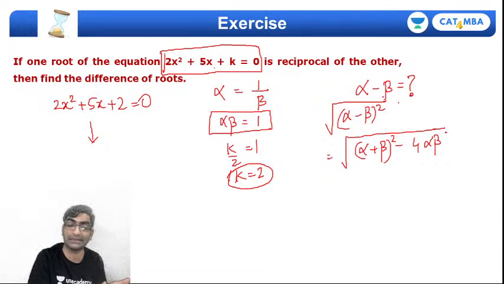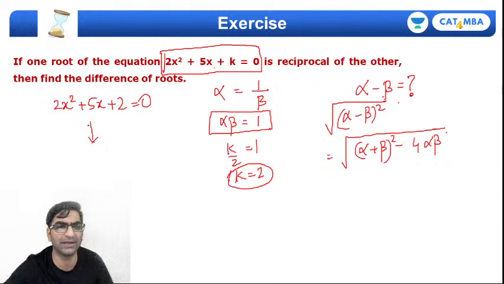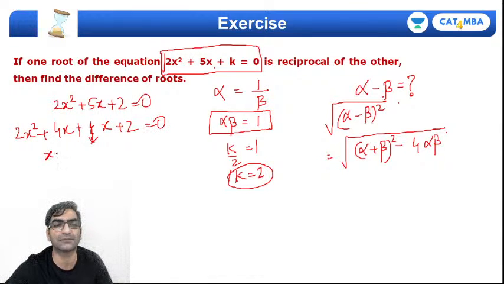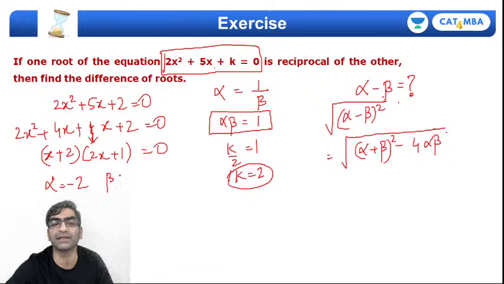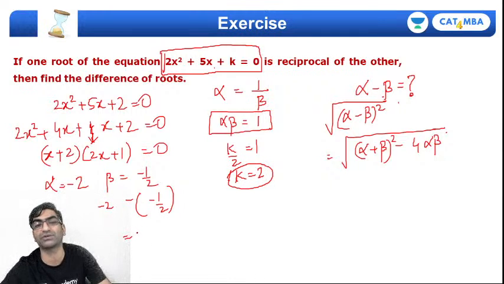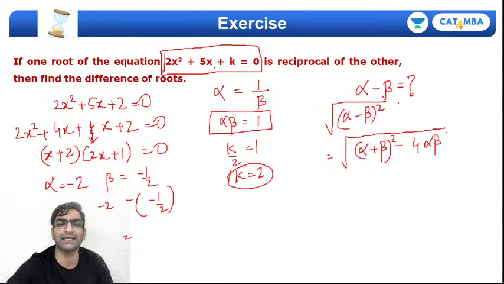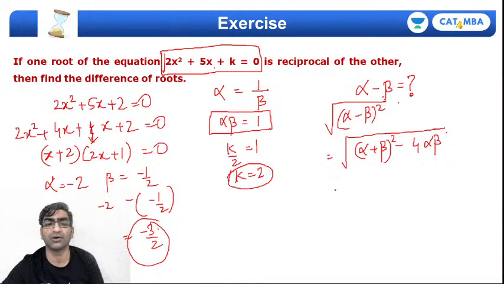Do you want to factorize it? It's not very hard to factorize, right? Very, very simple equation to factorize. This becomes 2x square plus 4x plus x plus 2, है ना? तो मतलब x plus 2 into 2x plus 1 आ जाएगा. तो मतलब रूट्स क्या है? अल्फा हो गया -2, बीटा हो गया -1/2. तो डिफरेंस ऑफ रूट्स हो जाएंगे -2 minus half, right? Which means it's either, if it's the positive difference, the question should have said positive difference, then I'll say इन दोनों का डिफरेंस आ रहा है -4 plus 1 is -3. So -3/2 आ रहा है, we'll probably report 3/2. Yeah? Okay, that's not very hard.